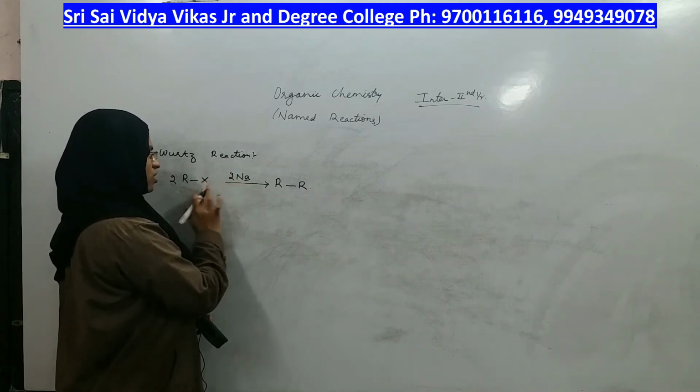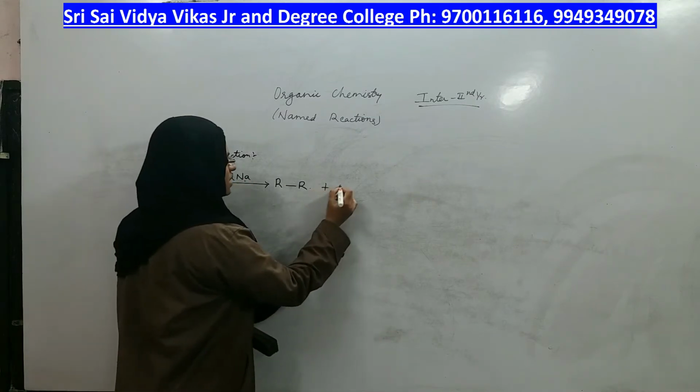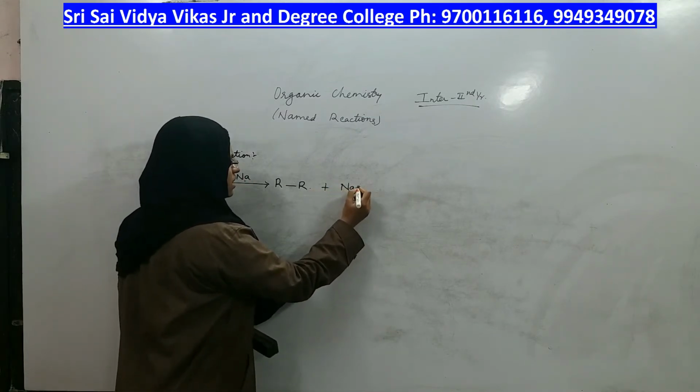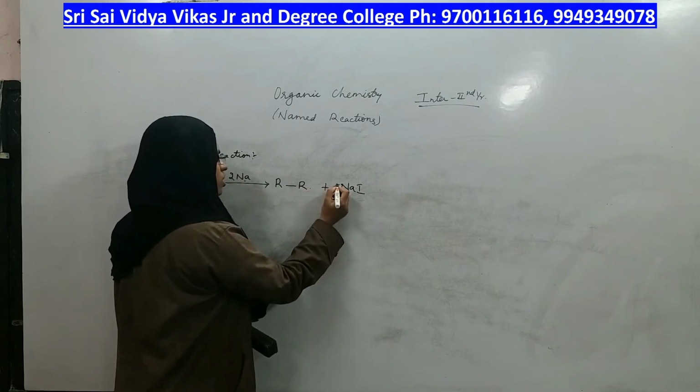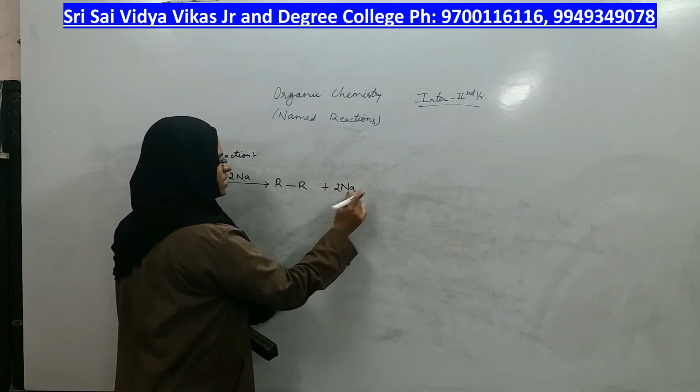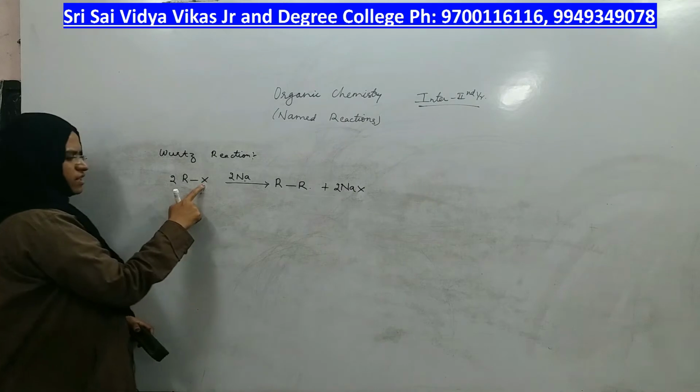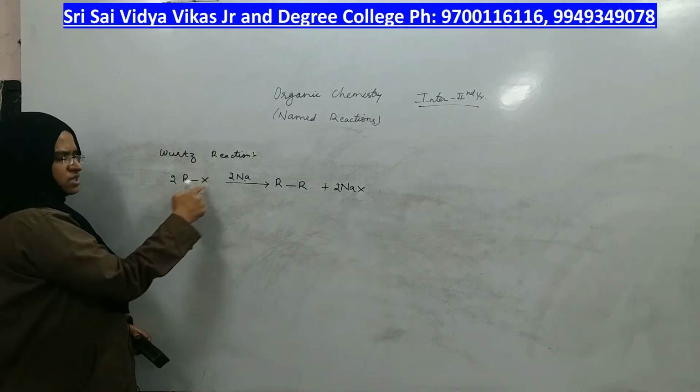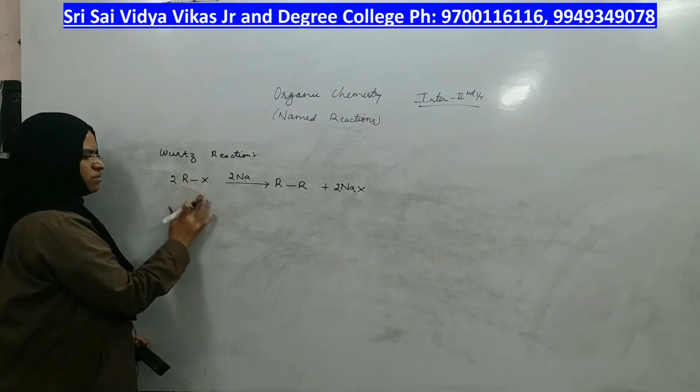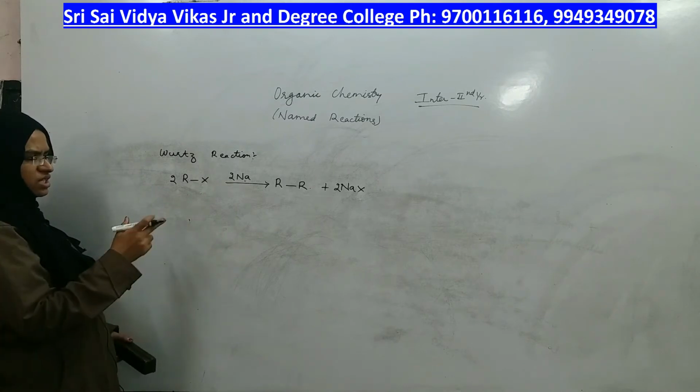So instead of writing all of them, I will write just NaX. How many Na? 2. How many X? From one haloalkane, 1 X. From another haloalkane, another X. Therefore, I have taken 2 sodium metal. Right? This is the general reaction.